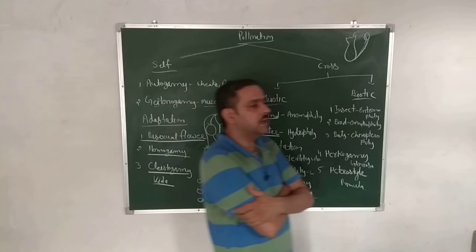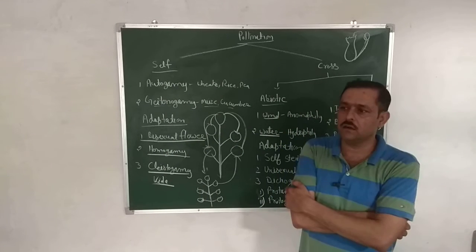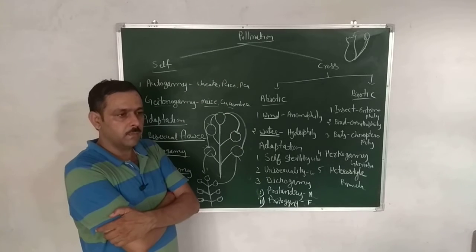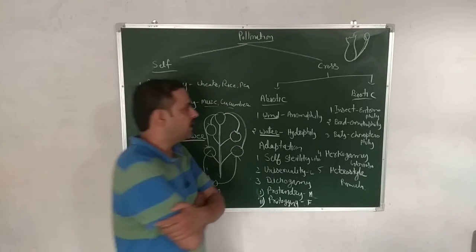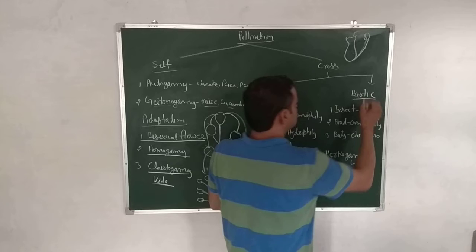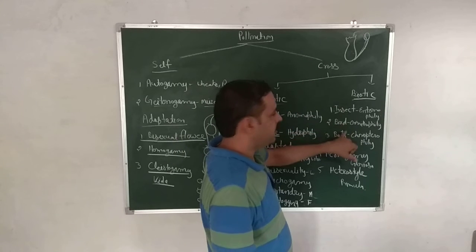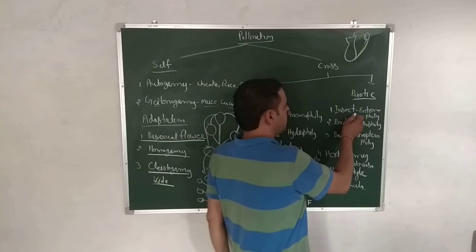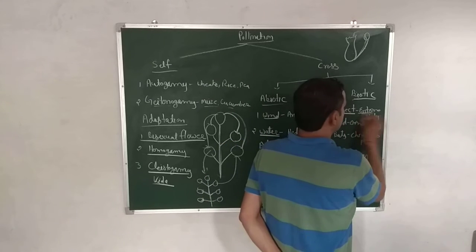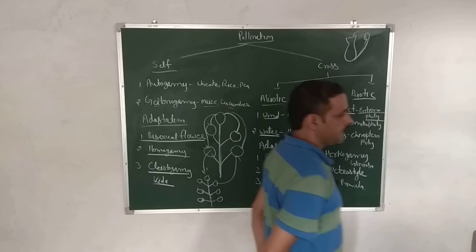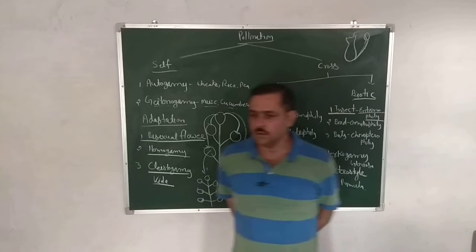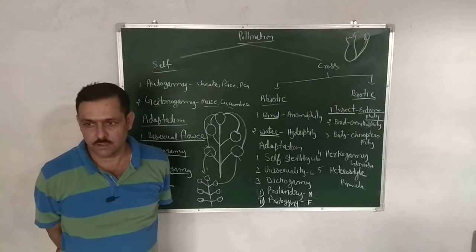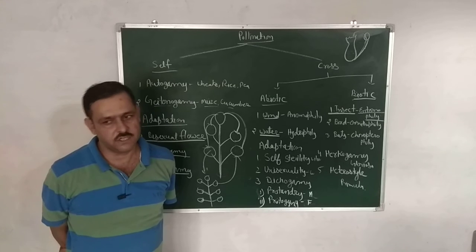Second, whenever the living beings transfer pollen grain from anther to stigma, then it is called biotic cross pollination. Three types: insect pollination, bird pollination or bat pollination. Insect pollination is also called entomophily. Whenever insects pollinate flowers, and pollination means transfer of pollen grain.